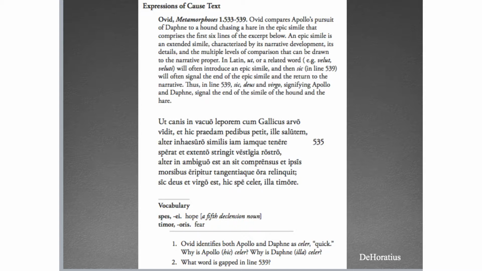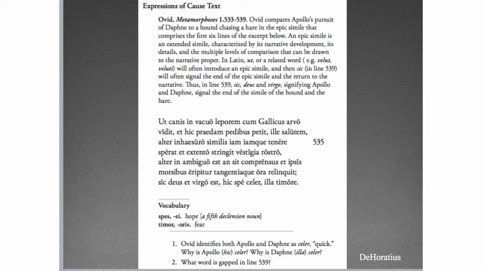This is kind of a mythological text. If you've seen mythological stories in art, there's a good chance that it comes from Ovid's Metamorphoses. And this is from the story of Apollo and Daphne. Essentially, Apollo is in love with Daphne. Daphne is not in love with him. She flees, he chases, and eventually she asks her father to help, and he helps by turning her into a laurel tree, which Apollo then adopts as his kind of symbol. This particular passage is from a simile that Ovid uses to describe the chase.